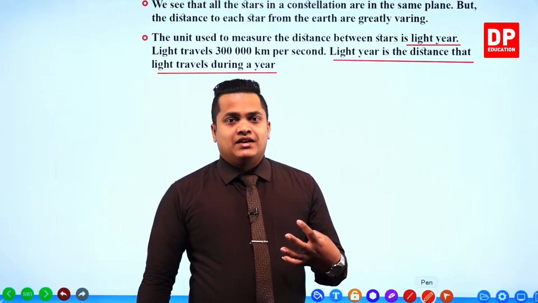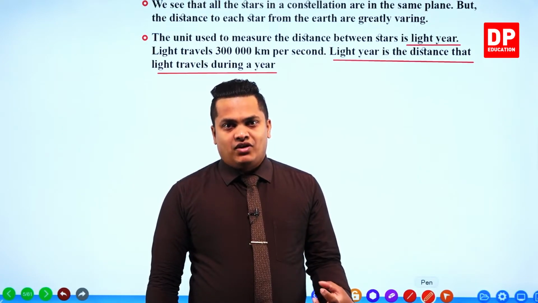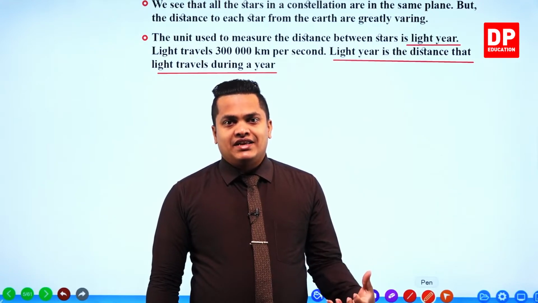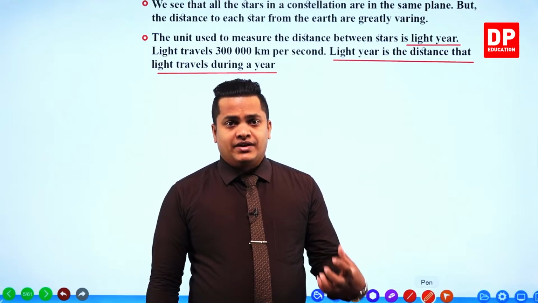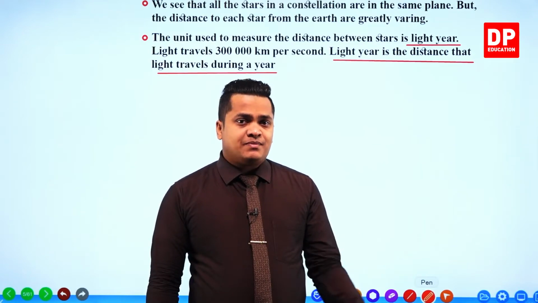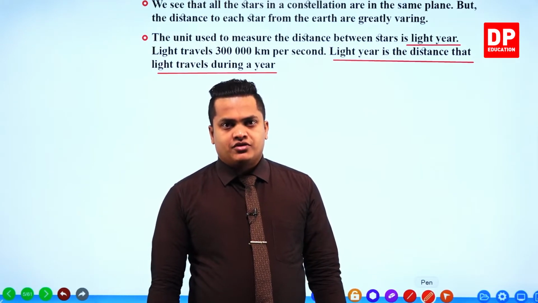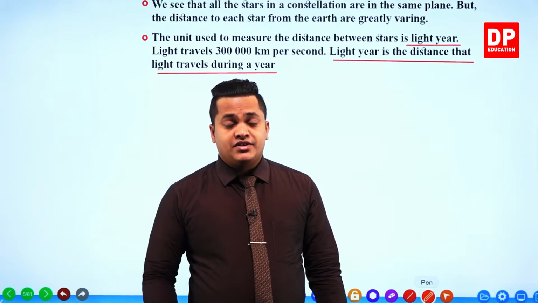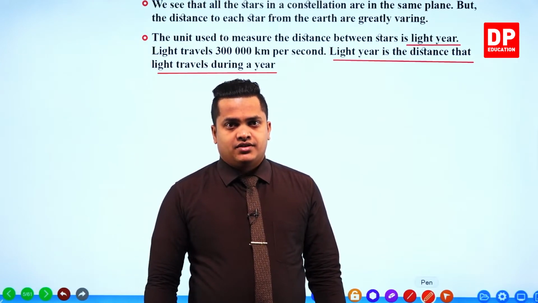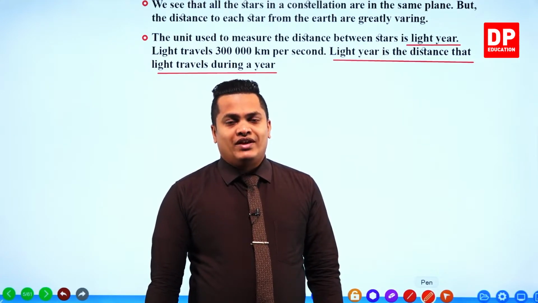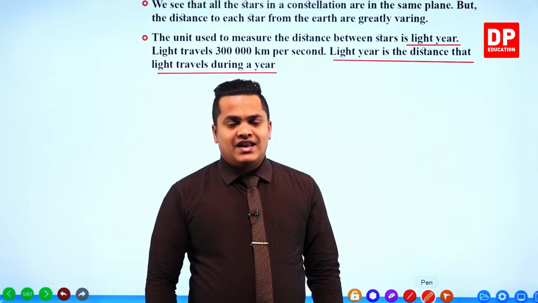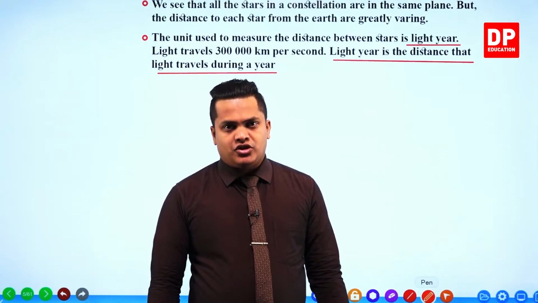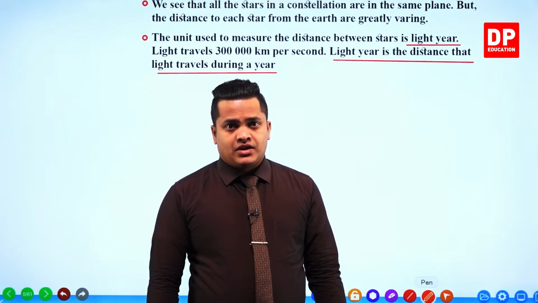It means that light always travels at a certain particular speed, and that speed is never going to change. No matter the place, light always travels at the same speed. That's why it is referred to as a universal constant.